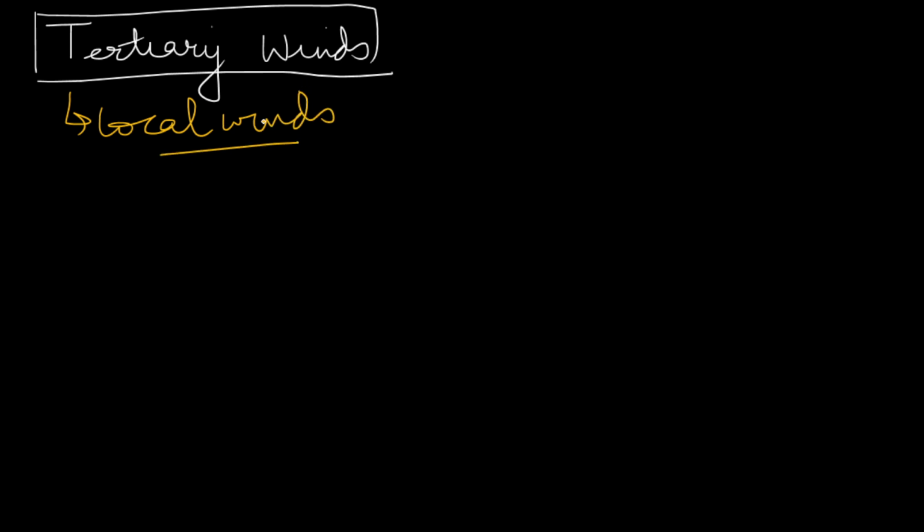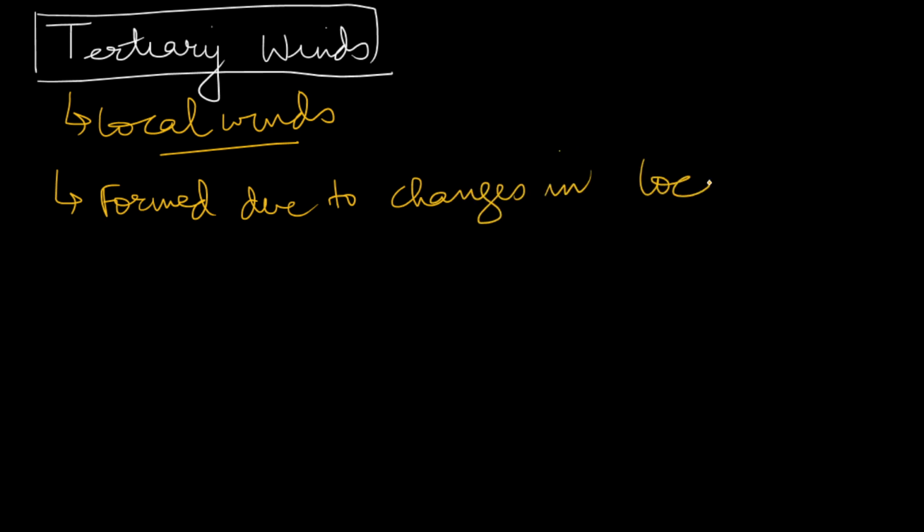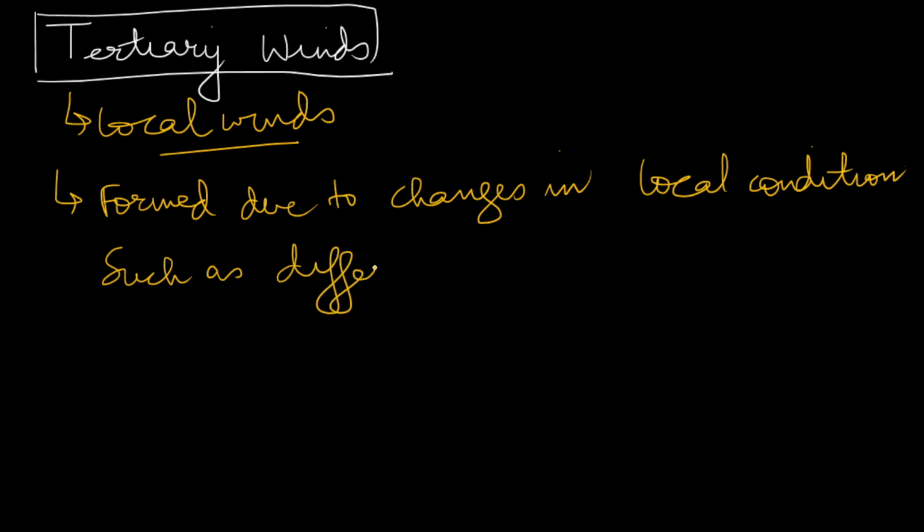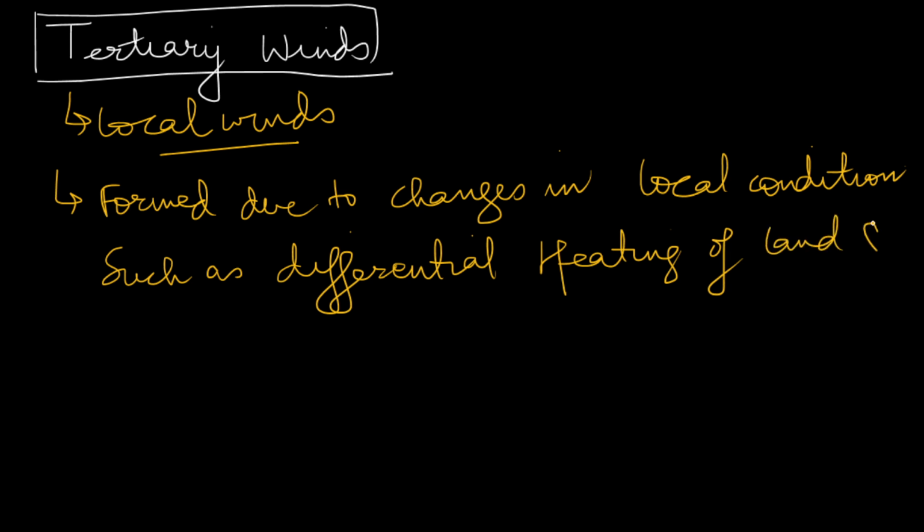They are formed due to changes in local conditions, such as differential heating of land and water, or orographic barriers, etc.